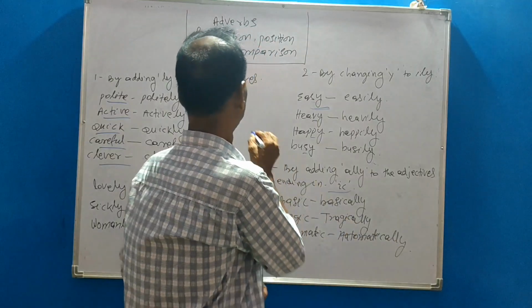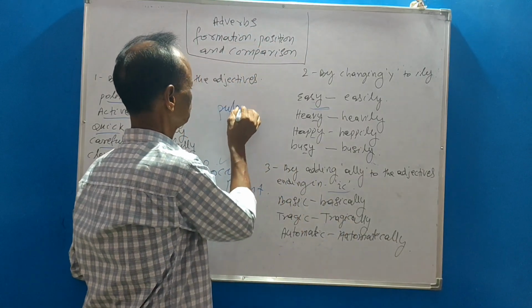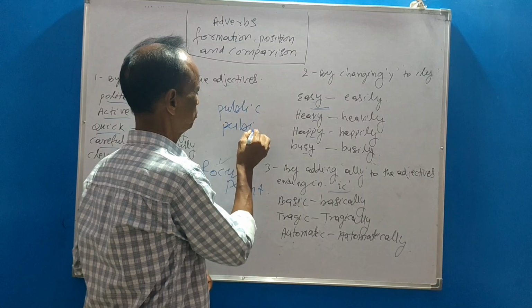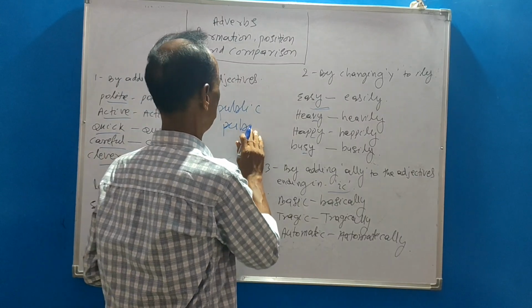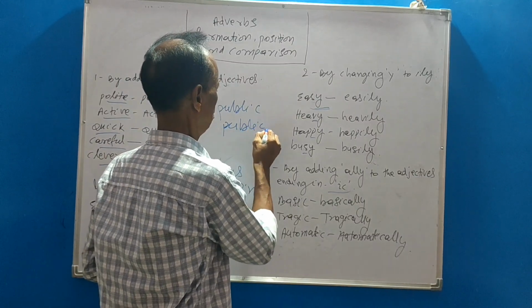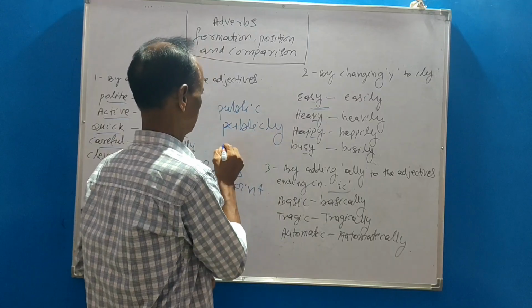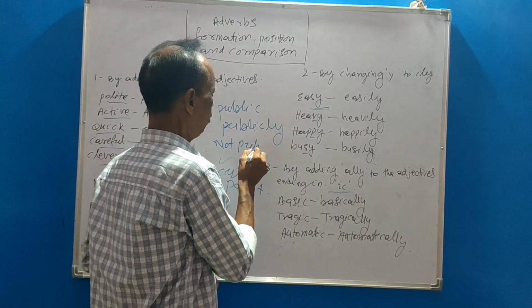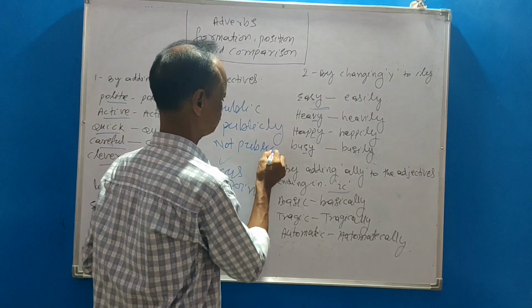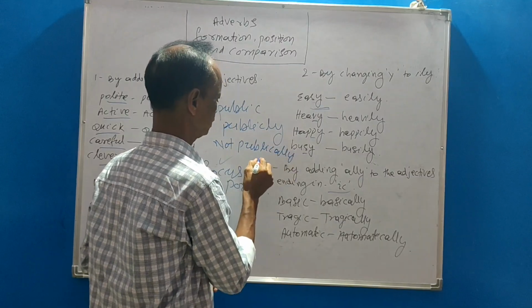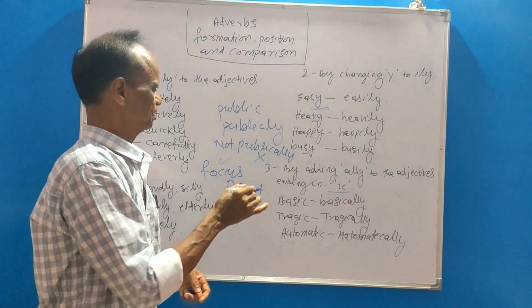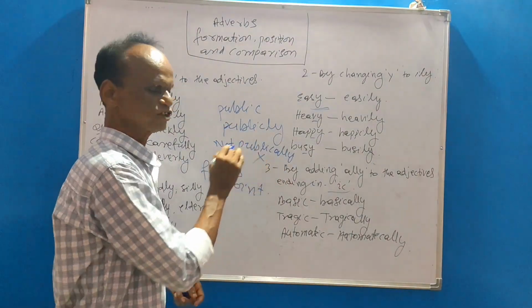But public, publically? No: publicly, not publically. It is wrong.